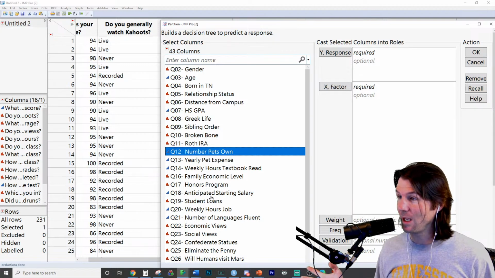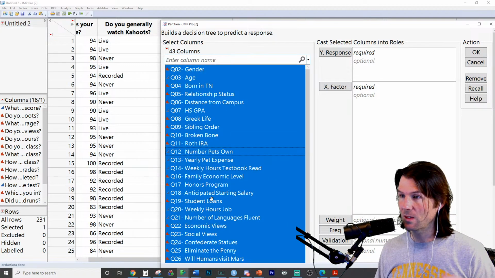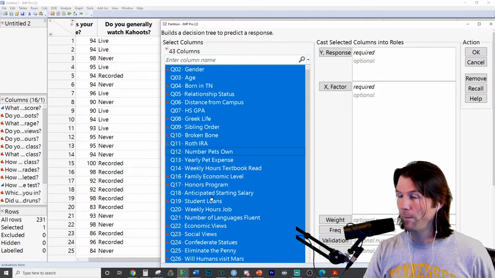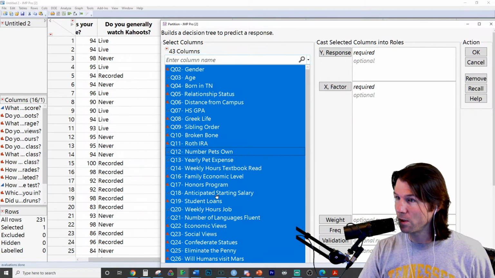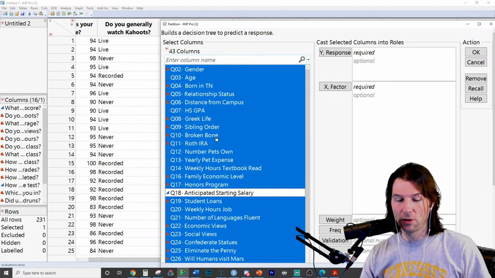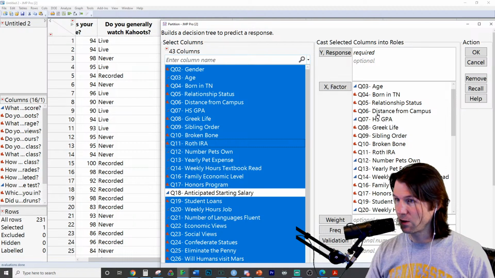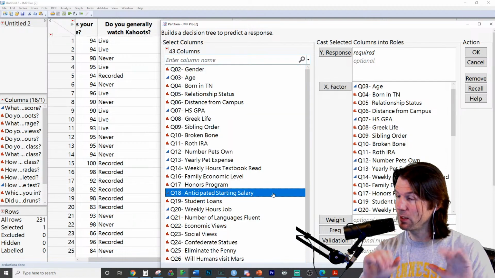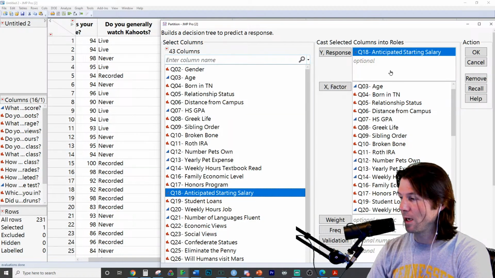I'm going to hit Control or Command A and select all the data. All the data has been selected now. I'm going to hold Control or Command and click the variable I don't want to drag over. So now that variable has been deselected. Drag all of these over here to the X. All the X's go over there. Click this one time, click and release. Then I'm going to drag this up here to the Y variable.